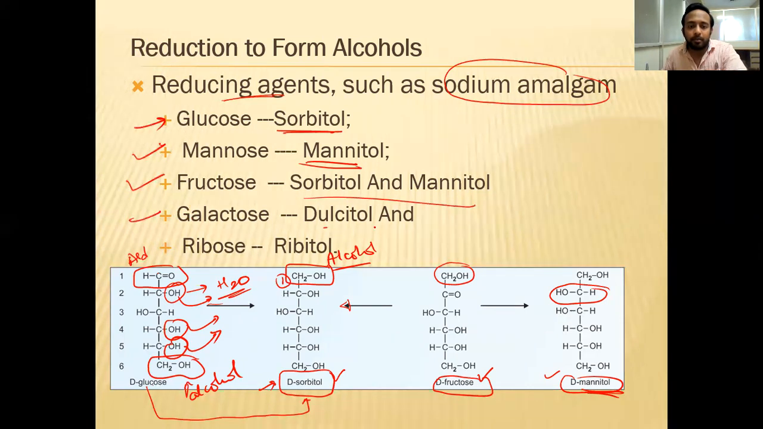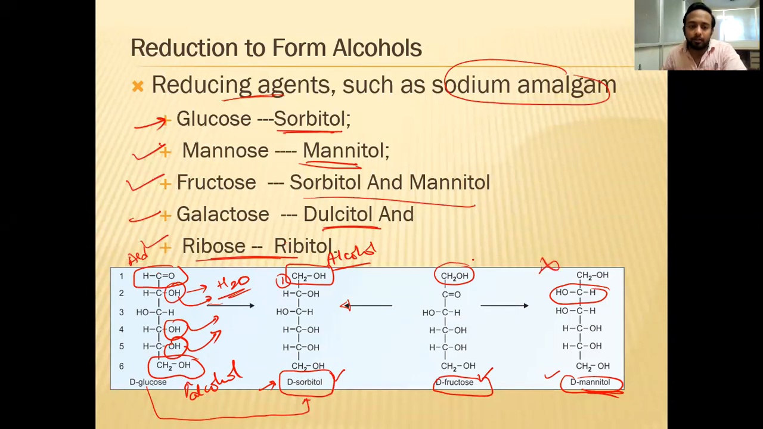Galactose on reduction forms dulcitol, and ribose is converted to ribitol. Please remember, you need not memorize the structure. Why I have put this structure is so that you have some clarity on what these changes are and where they are occurring. In the exam, you should write what happens if glucose is reduced. What is the compound name? So you should be able to write glucose is reduced to sorbitol, mannose is reduced to mannitol, fructose is reduced to sorbitol or mannitol. But you need not draw the structures.